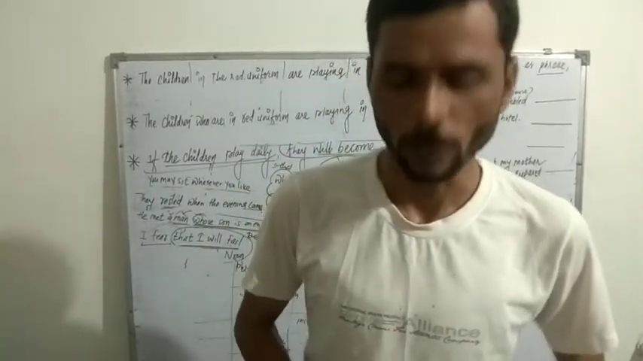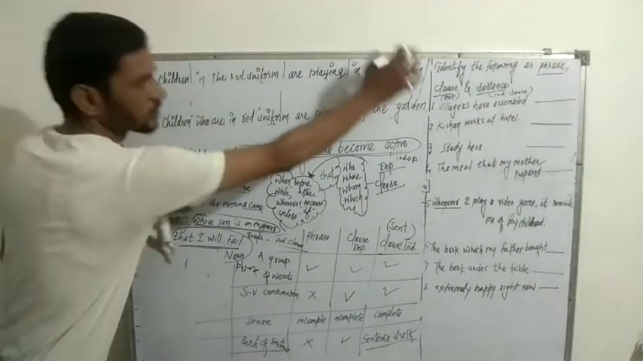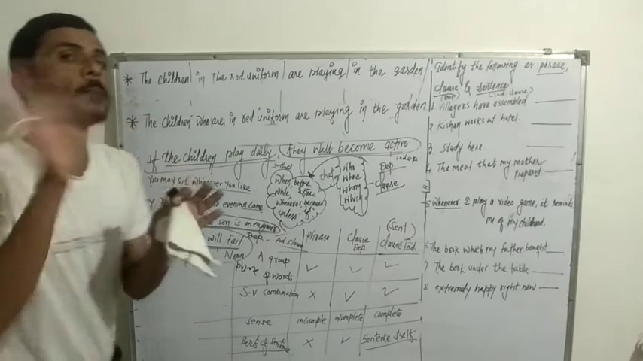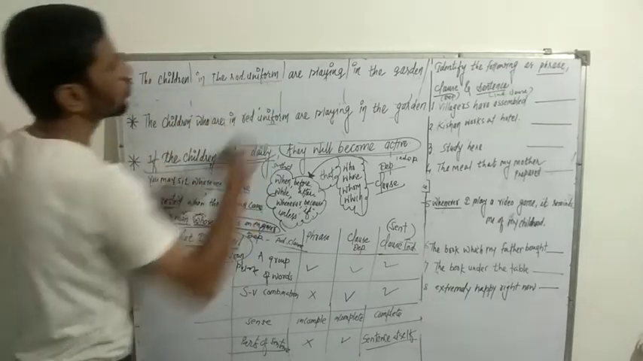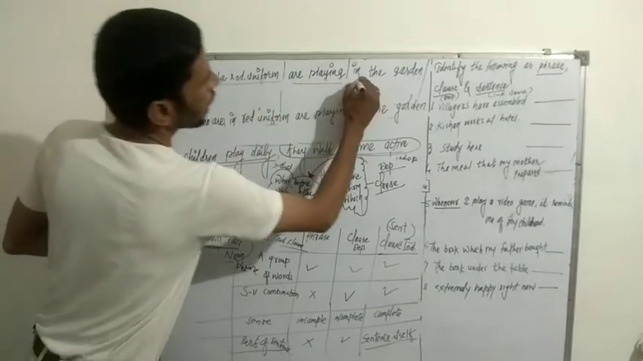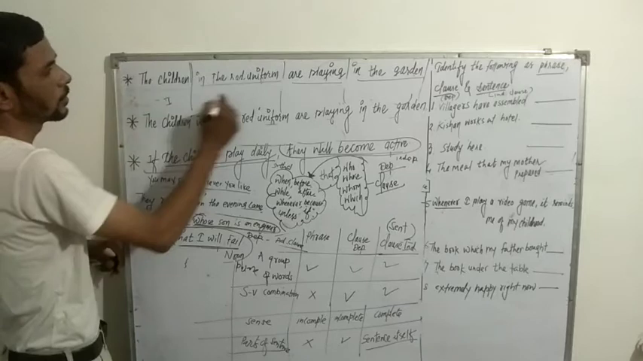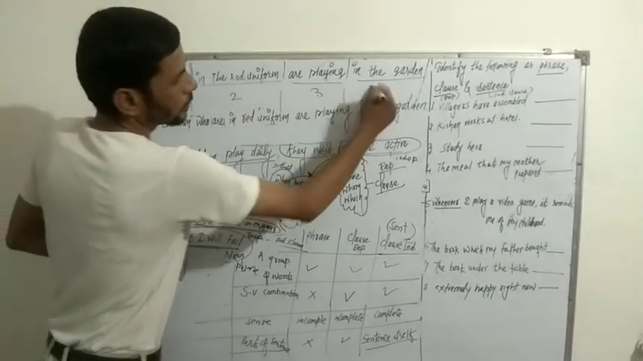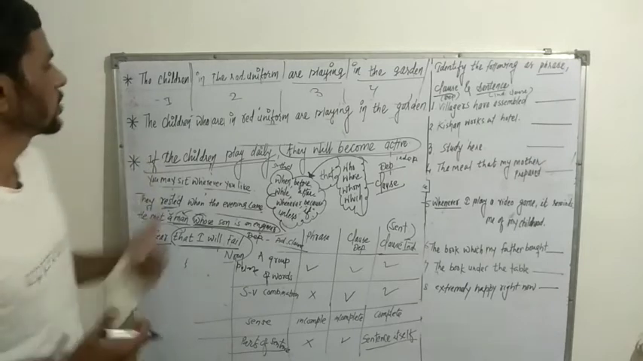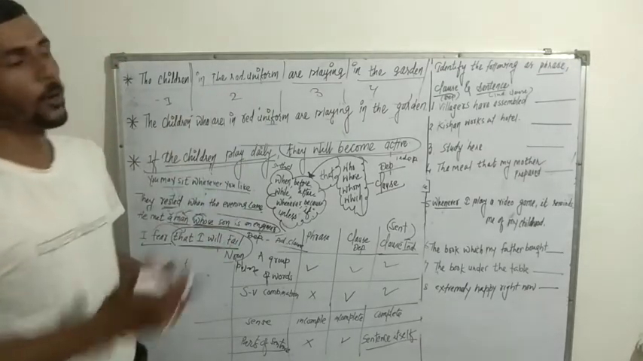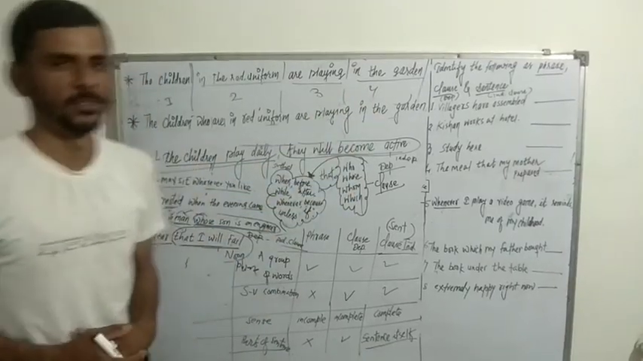Let's begin today's topic. Hey guys, today I'm going to underline some of the words which are written on the blackboard. First, the children. Second, in the red uniform. Third, are playing, and fourth, in the garden. These are groups of words. The children, a group of words. In the red uniform, a group of words. Are playing, a group of words. In the garden, a group of words.